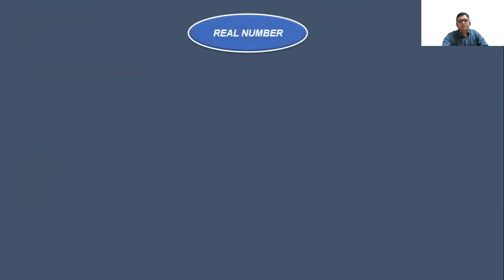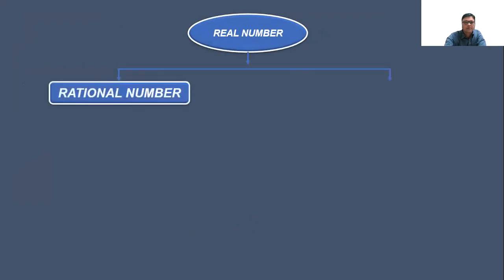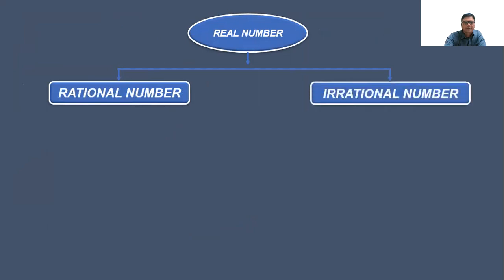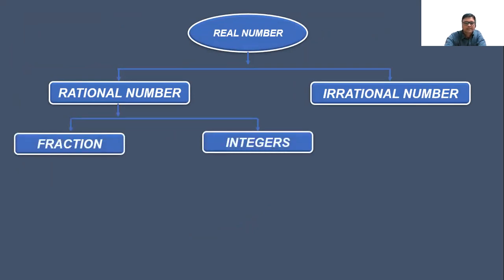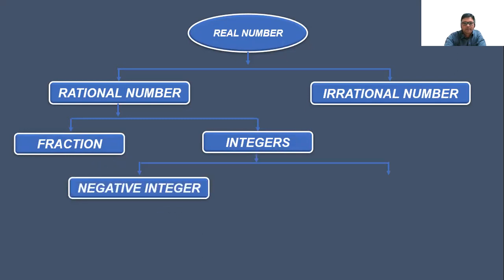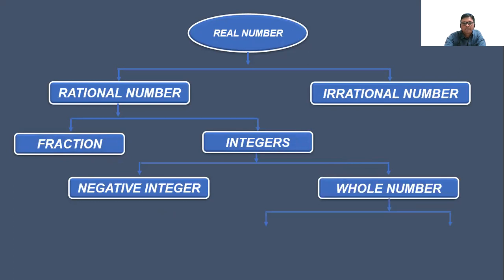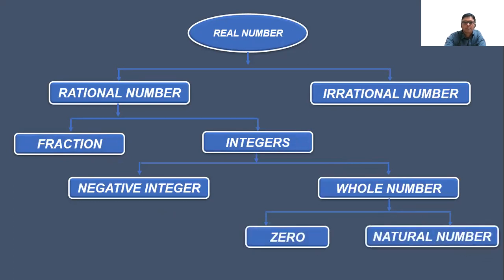One is the real number. Real numbers are further divided into two parts: the first is the rational number, and the second is the irrational number. Rational numbers are further divided into two parts: fractions and integers. Integers are again divided into two parts: negative integers and whole numbers. Whole numbers are again divided into two parts: zero and the natural numbers.